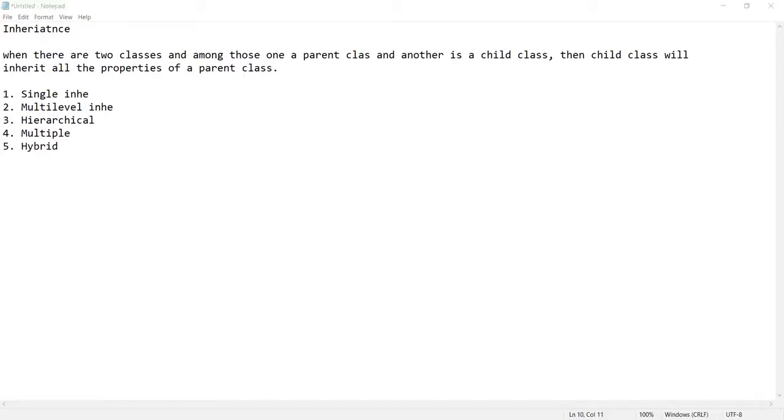So what is single inheritance? In case of single inheritance, there is one parent class, one child class, and the child class inherits the properties of the parent class. Right. So all the properties that are declared in the parent class will be inherited by the child class. Okay, so we'll see one example of this, but before that, let us see one diagram of the single inheritance, right? So I'm sharing the screen.